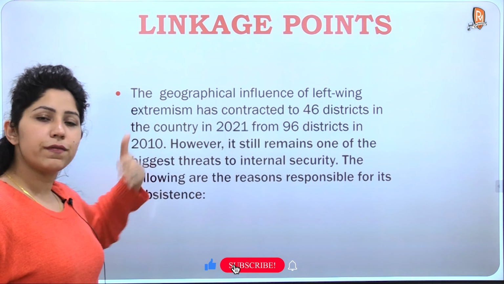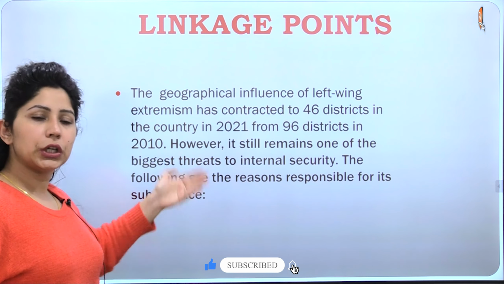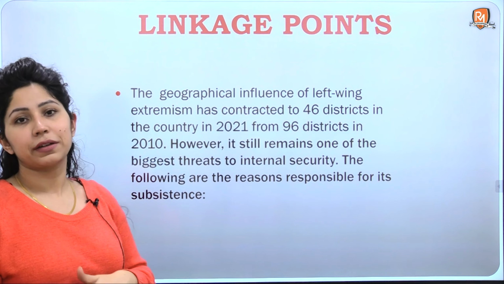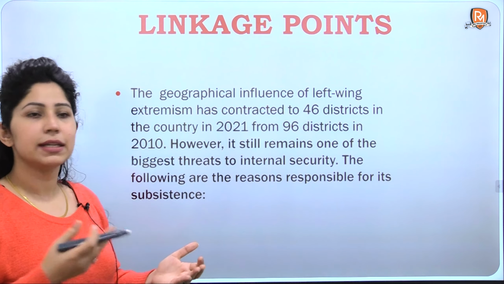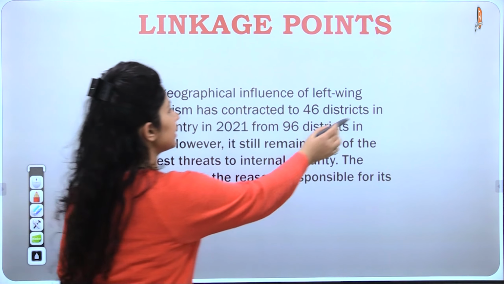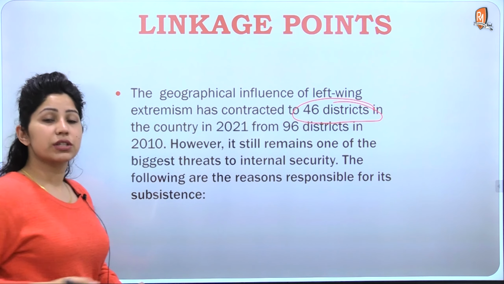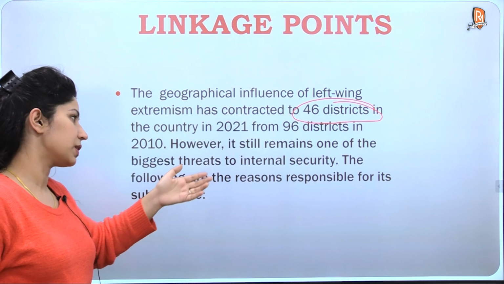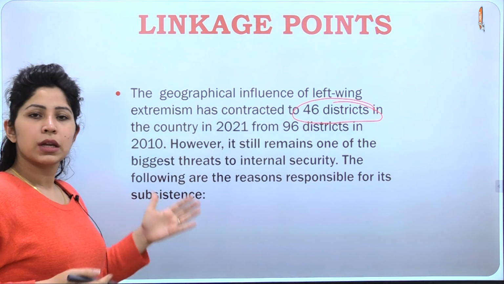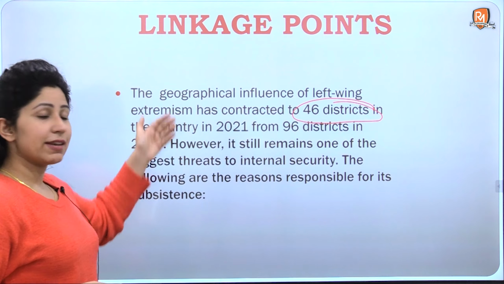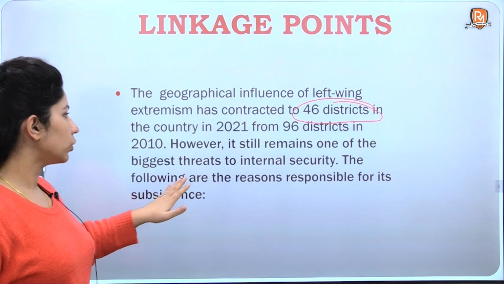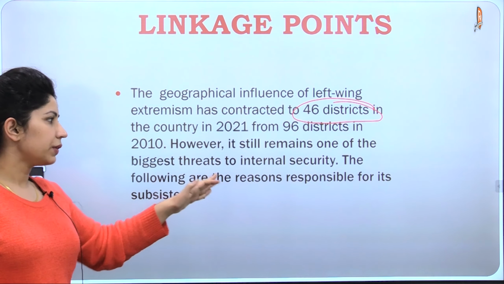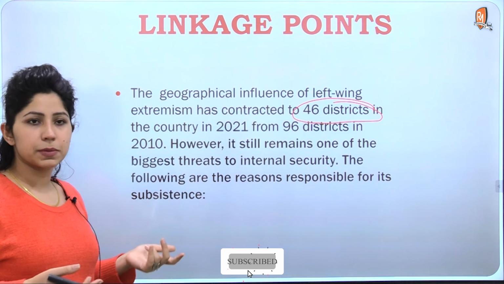This is a very beautiful way to turn your answer into the direction of factors: why these 46 districts, why almost 50% of the area is still affected with left-wing extremism. This is a very nice way to develop a linkage point for your answer. So go through it. The following are the reasons responsible for its subsistence.